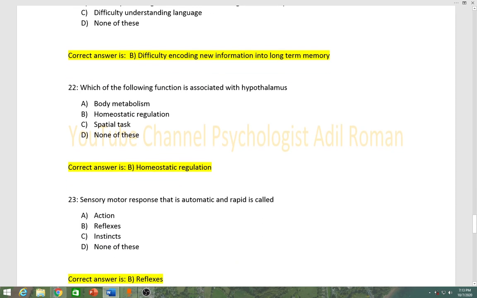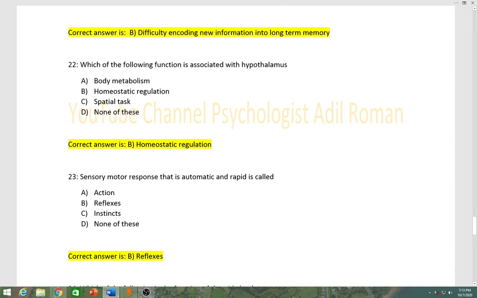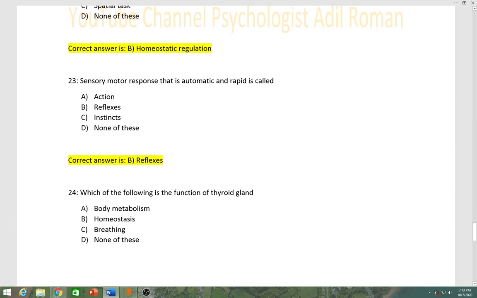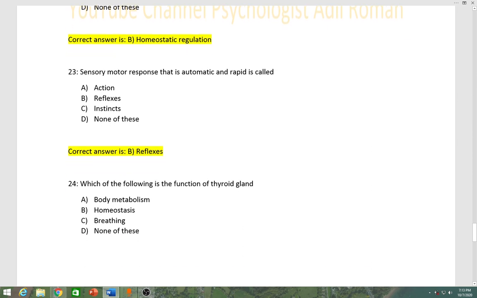Number 23, sensory motor response that is automatic and rapid is called option A action, B reflexes, C instincts, D none of these. Correct answer is B, reflexes.